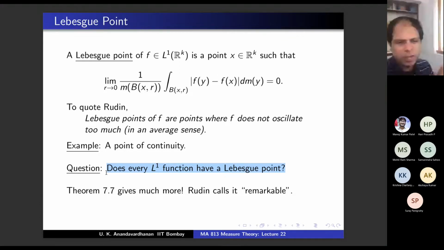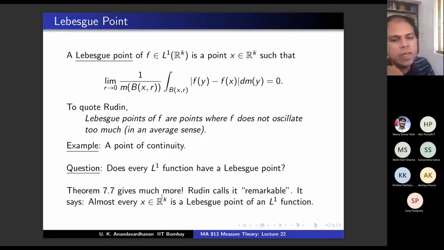It should be that theorem because I have asked a question and I said it's not obvious and there is this remarkable theorem. But I also said it gives much more. Can you take a guess? What is much more than at least one Lebesgue point? In some sense, there are plenty of Lebesgue points. The theorem says almost every x is a Lebesgue point of an L1 function. Given an L1 function, the set of non-Lebesgue points has measure 0.